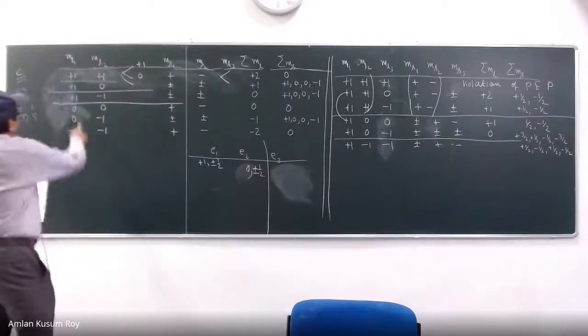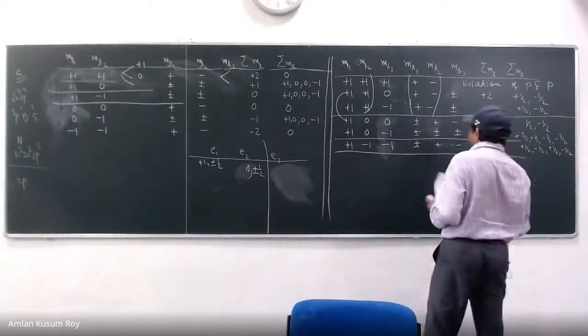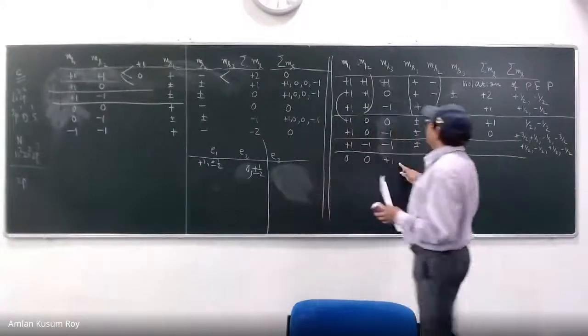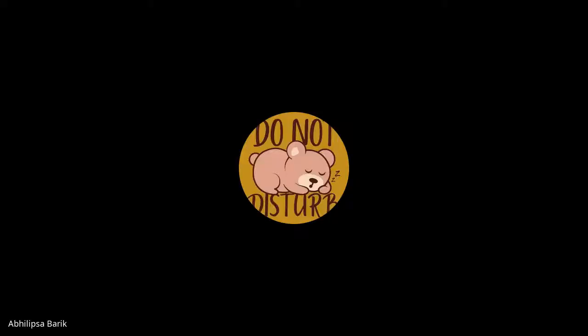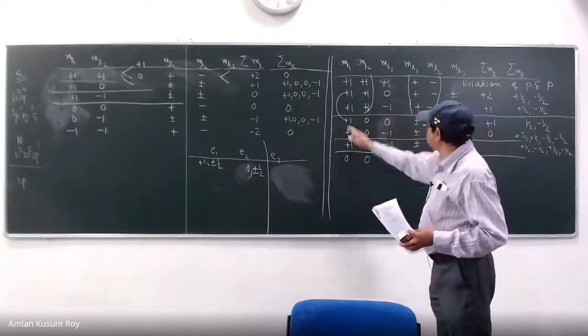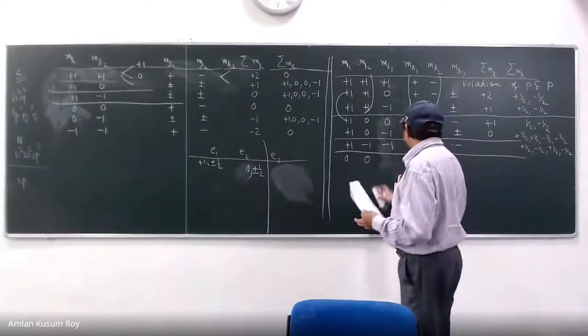Now 0, 0. What is going to happen to 0, 0? I will take again 0, 0, plus 1. What about this one? Will it stay? No, sir, it is taken. It is not going to stay because I can already see a 0, 0, plus 1. Then 0, 0, 0.